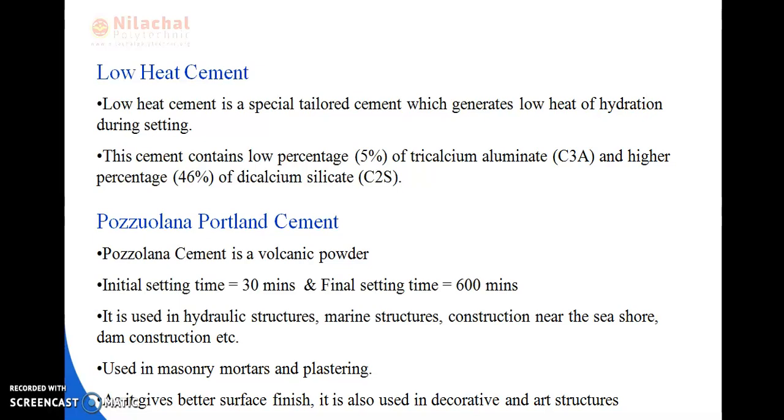Okay, while setting, this low heat cement contains 5% of tricalcium aluminate, that is C3A, and a higher percentage, that is 46%, of dicalcium silicate, that is C2S. Okay, these are known as low heat cement. So Pozzolana or Portland cement, we will be dealing with in the next slide. Okay. Thank you.